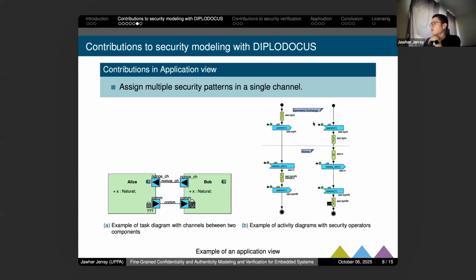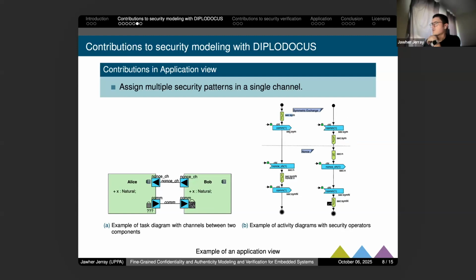So here, as we see, we have security presentation using encryption and security patterns in the left part of the activity diagram of Alice. And on the right we also have other security operators that decrypt messages received from Alice.